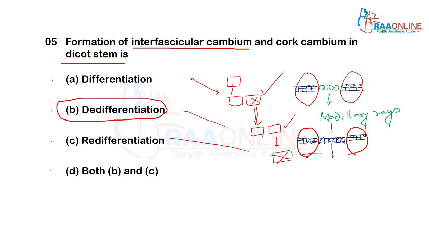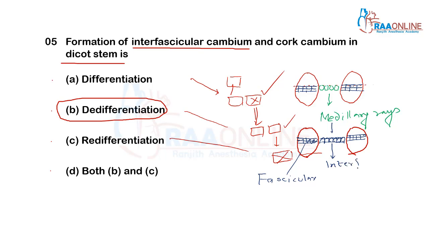So, this cambium which is present is the fascicular or vascular cambium, present between primary xylem and primary phloem. And this is interfascicular cambium.